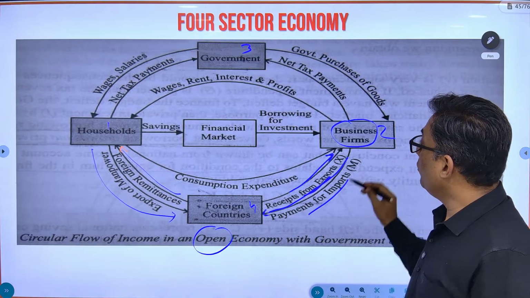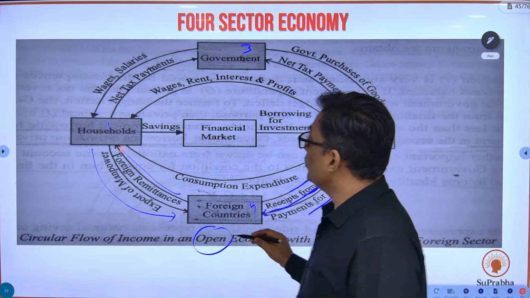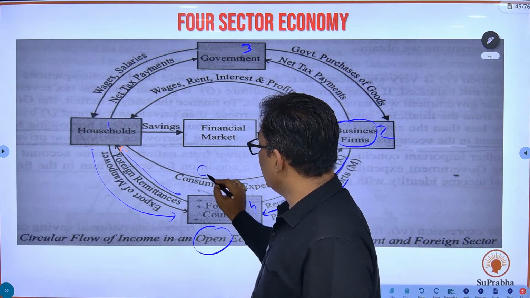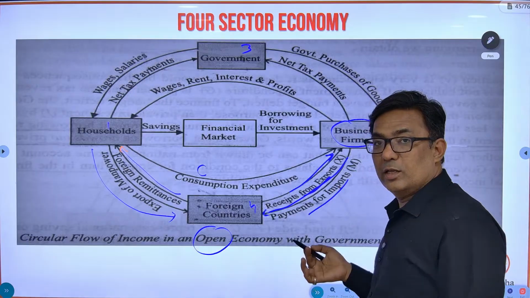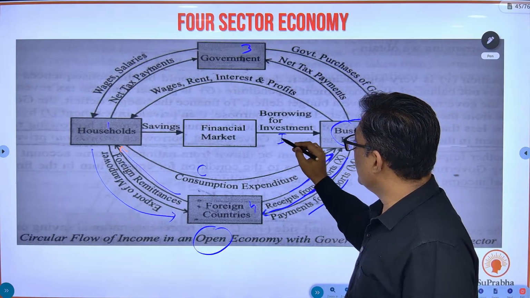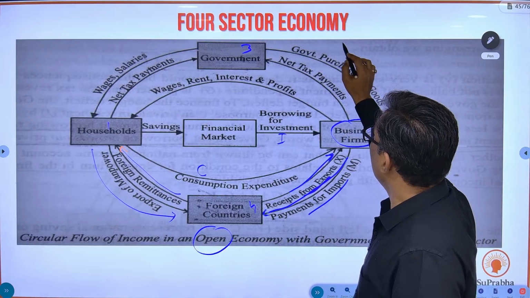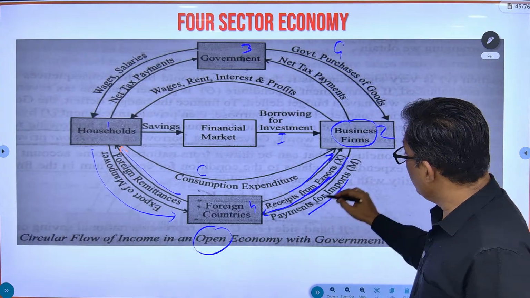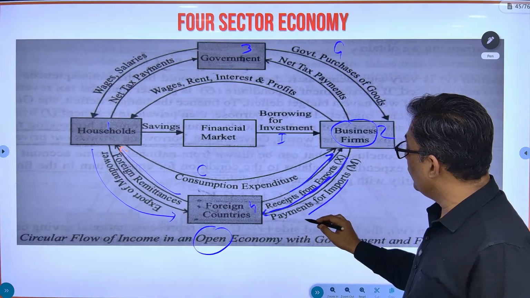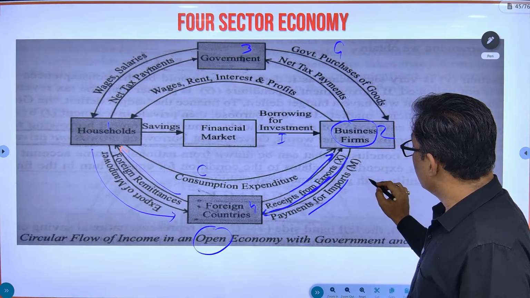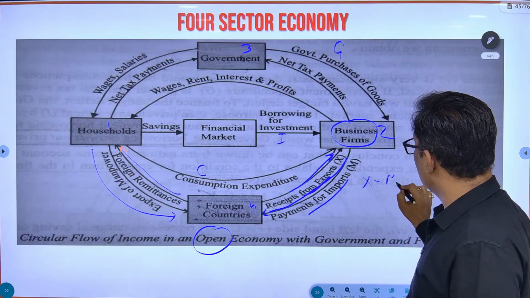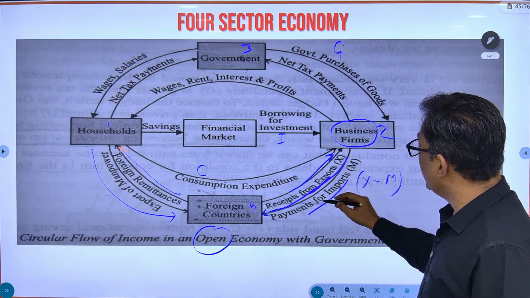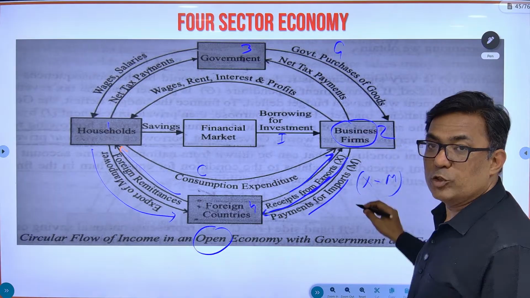The business firms will produce whatever is the consumption expenditure, whatever is the investment expenditure, and whatever is the government expenditure. And with the rest of the world, business firms will produce something like export minus import. Whatever they export they will produce, but if they have imported something, that has to be subtracted.